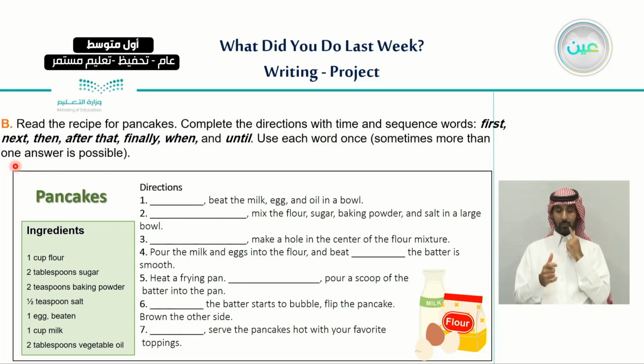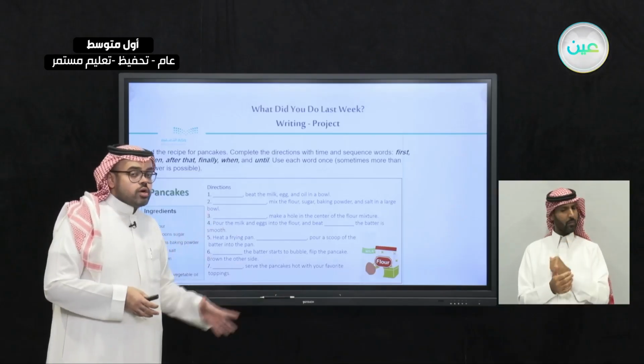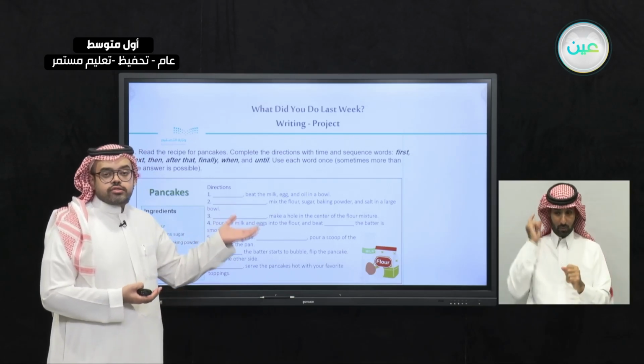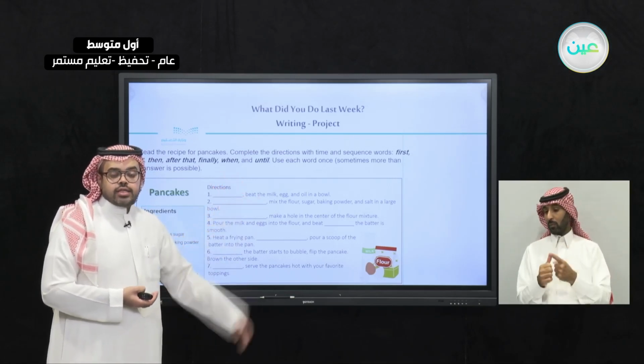Use each word once. Sometimes more than one answer is possible. So we're going to use not only the sequence words but also the time words such as when and until.